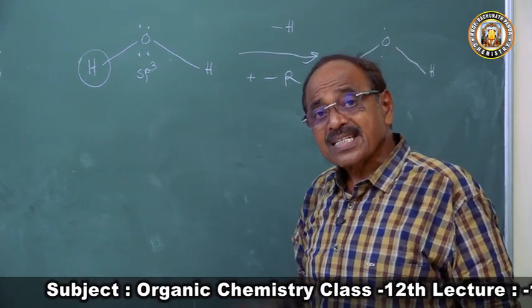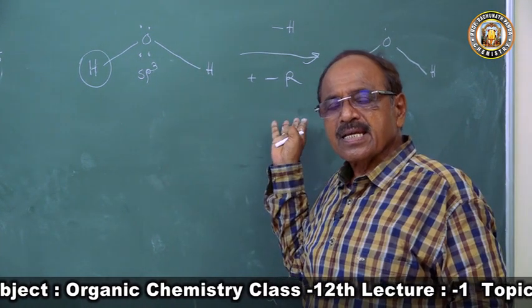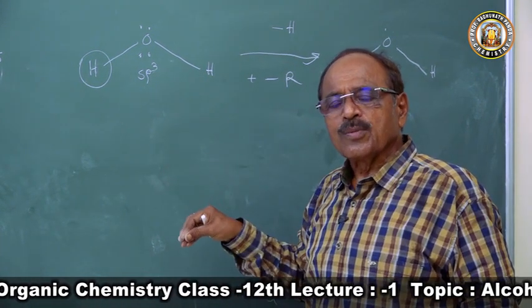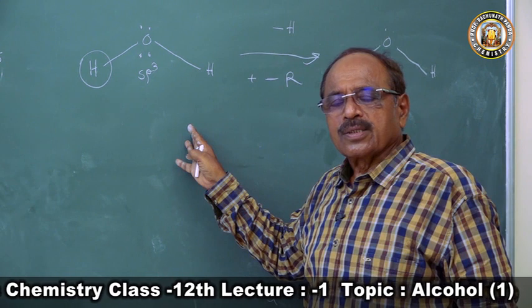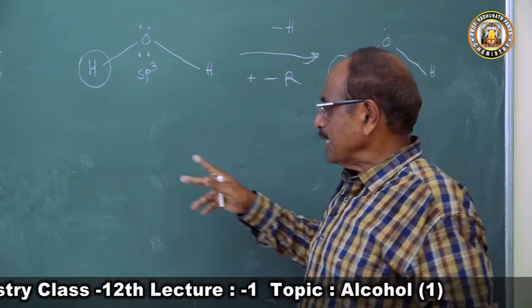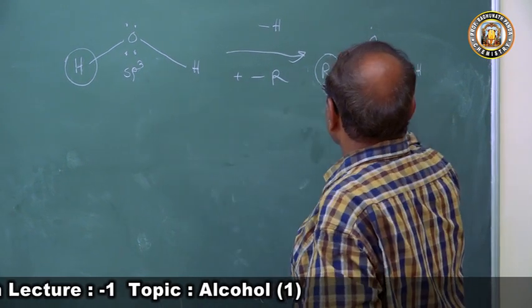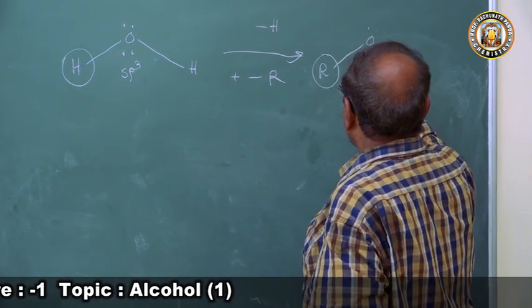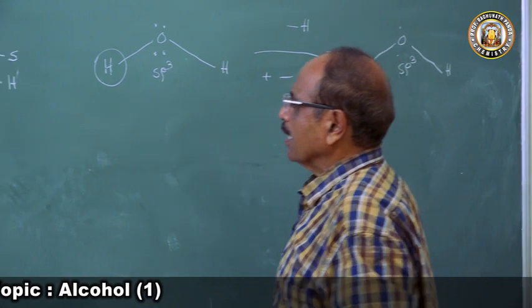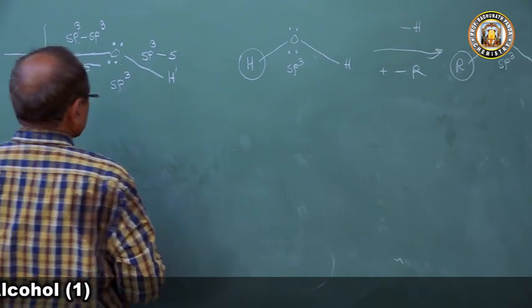So the inertness of the water increases by putting an alkyl group on water. That's the reason it is sp3, hence I wrote here the sp3 hybrid state of oxygen.